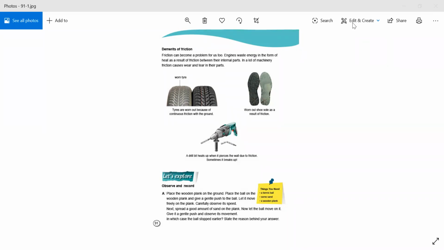As you can see in the picture, tires are worn out because of continuous friction with the ground. Worn out shoe sole as a result of friction. A drill bit heats up when it pierces the wall due to friction. Sometimes it breaks up. When friction is applied, what are its disadvantages?